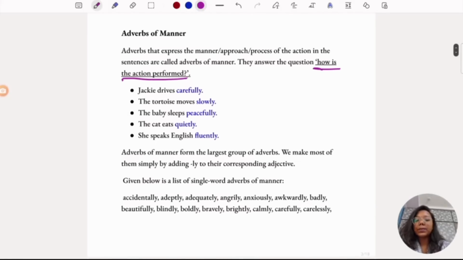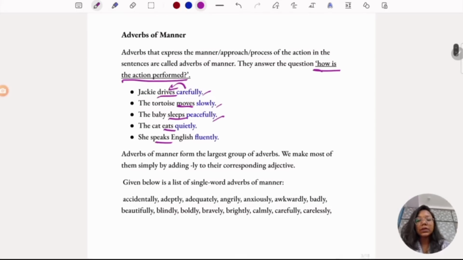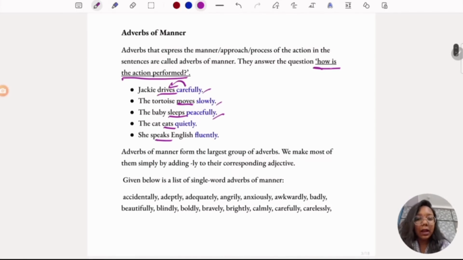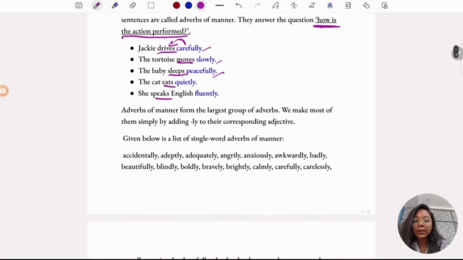So if you observe the examples here, Jackie drives carefully. The tortoise moves slowly. The baby sleeps peacefully. The cat eats quietly. She speaks English fluently. So these are saying how the action, the drives or moves or sleeps, eats, speaks, is being performed. So these are adverbs of manner. How is the action being performed? Just remember these underlined ones.